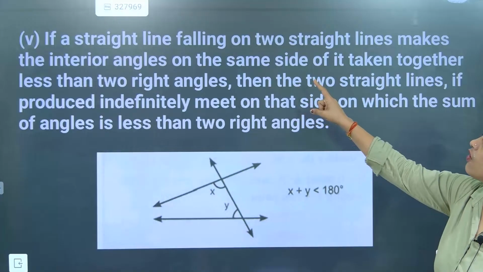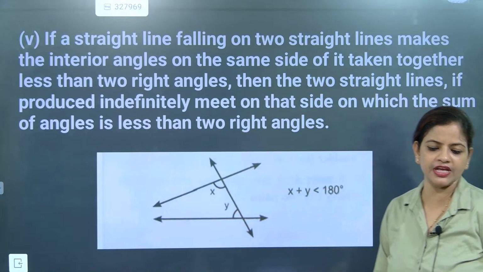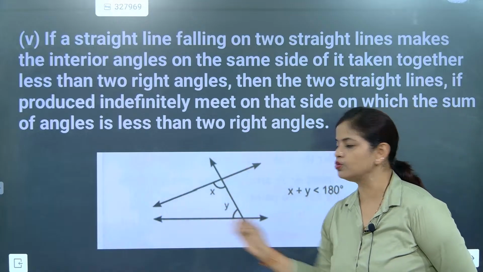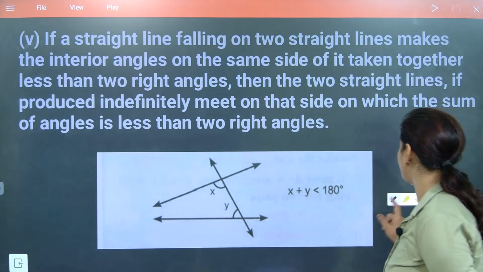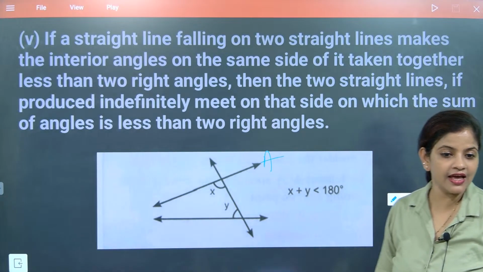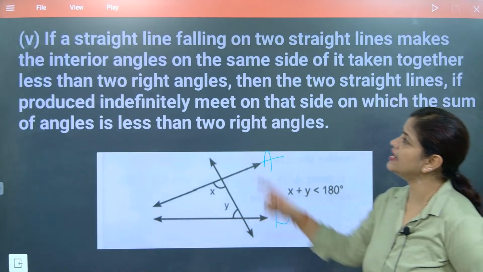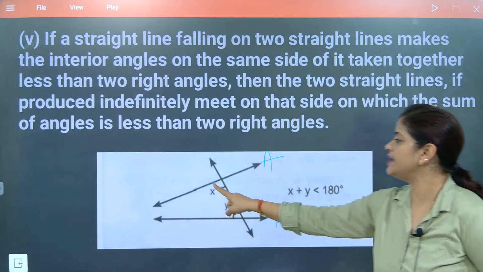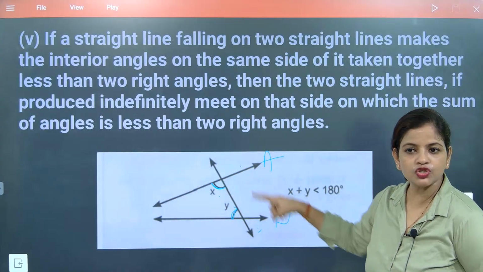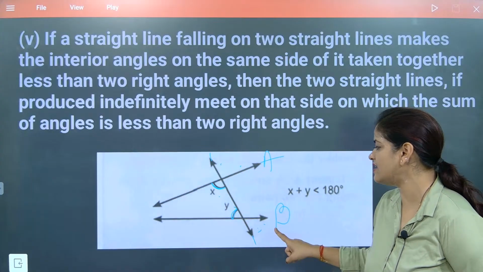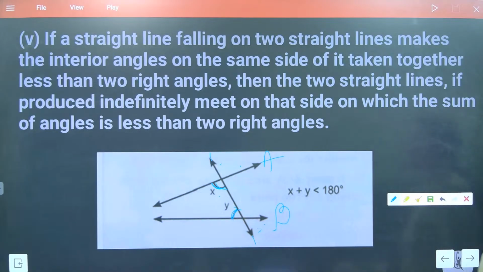See, if a straight line falls on two straight lines, so these two straight lines are there, and one straight line is falling on them. We can take this straight line as A and another straight line as B. The falling line makes interior angles on the same side. These two lines are intersected by this line, and they are making same-side interior angles.